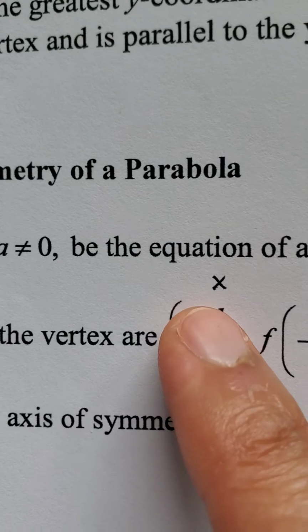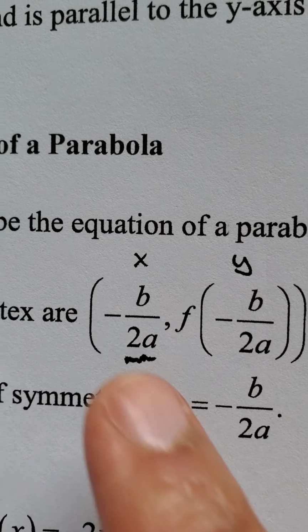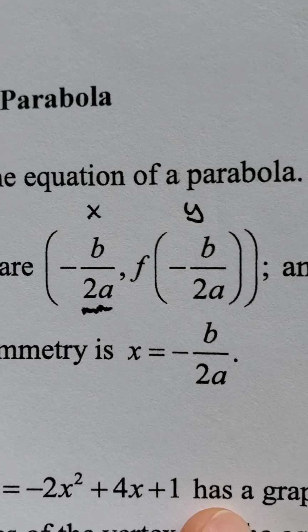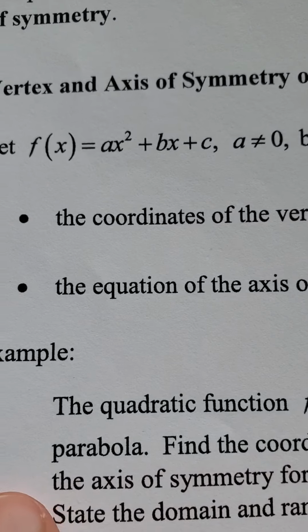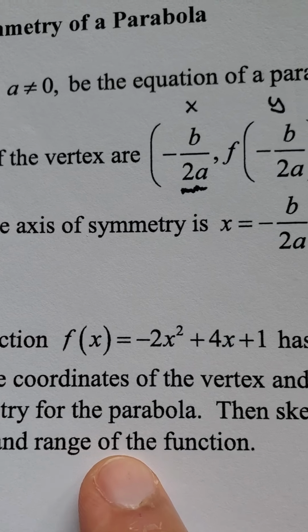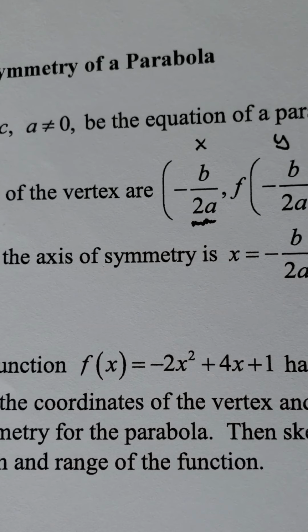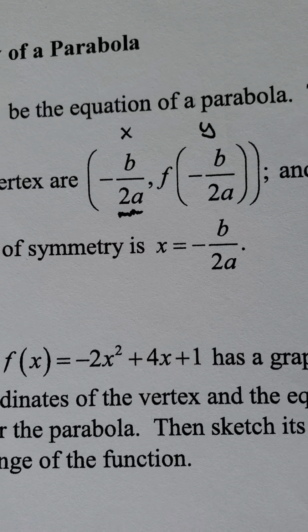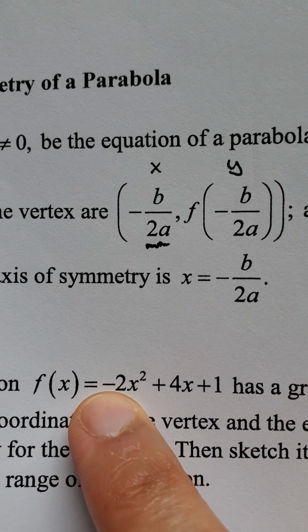So basically this x point here is also your axis. While this is your vertex, this x point here is also your axis of symmetry. So let's see what that looks like in a function. Here we have an example of a function, which is negative 2x squared plus 4x plus 1. What can you tell me about the parabola here?